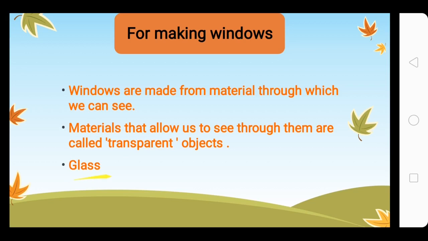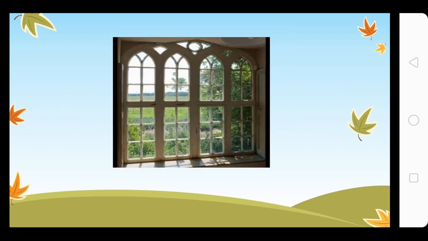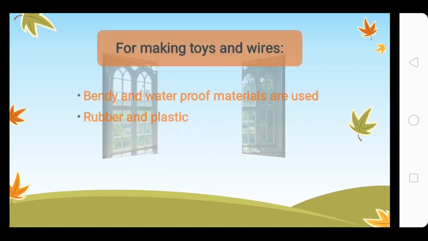The example of this is glass. This is the best example that you can get. Next we have the picture of this window. As you can see, we can see whatever is outside this window. We can see grass, we can see trees, so we can see all the things that are outside the windows on the other side of the windows. So this quality is a must in any material that is used to make a window.